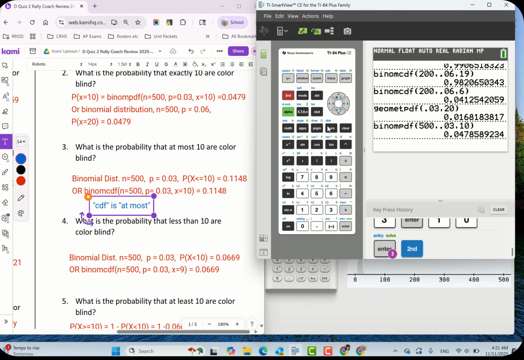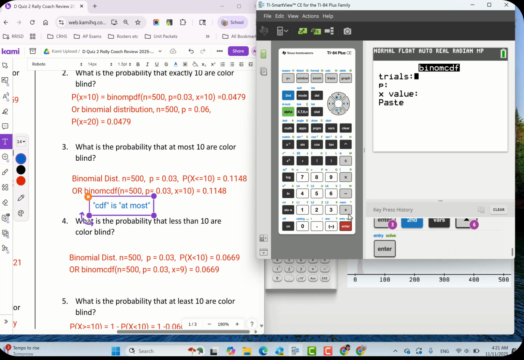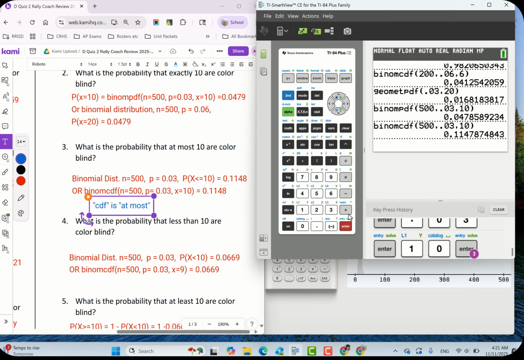So let's go distribution. Now, instead of PDF, we're doing CDF. Again, make sure you're putting these numbers in correctly. It's very easy to make mistakes. And boom, 0.11478. That matches what I had.